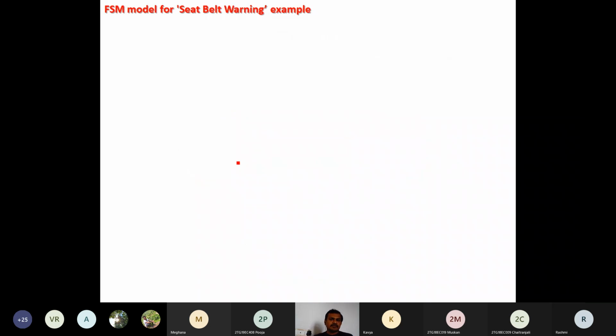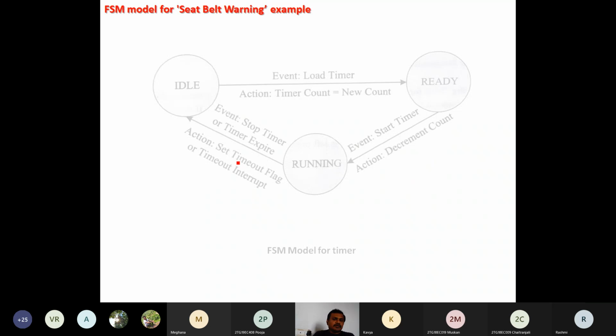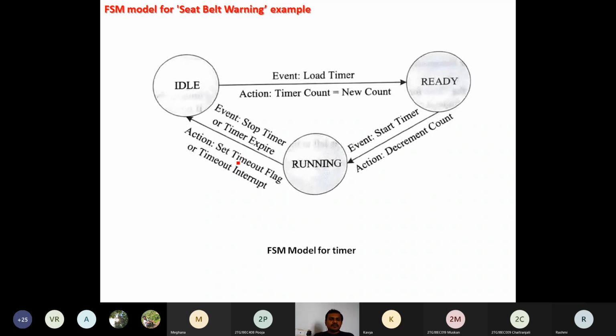Then what about the timer? If you go for the timer model, we observe the timer also has three states. The three states are the idle state, when the timer is in the off mode; then the ready state, when it begins its task, the beginning stage, initialization; then another state called running, when the timer is running.